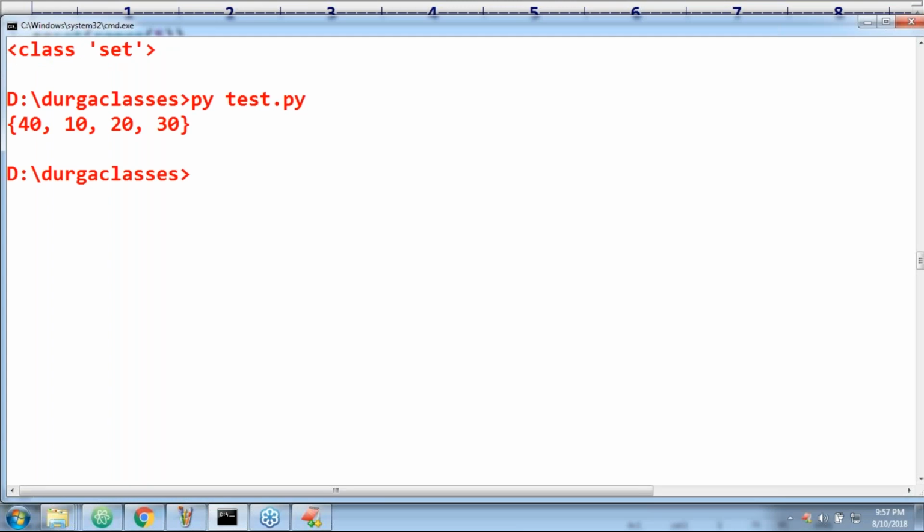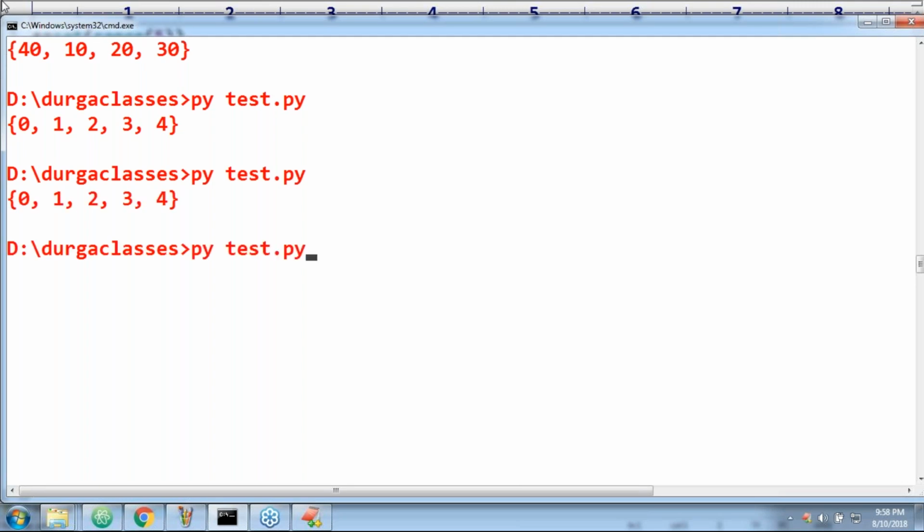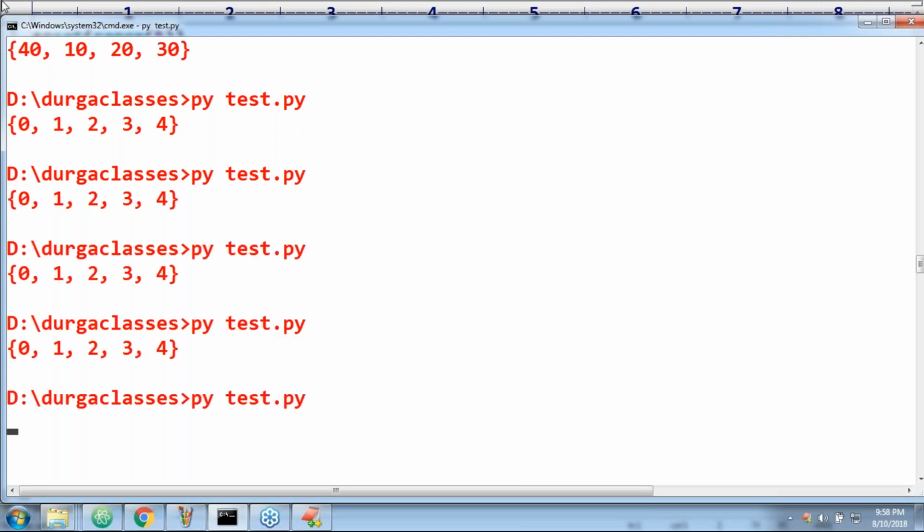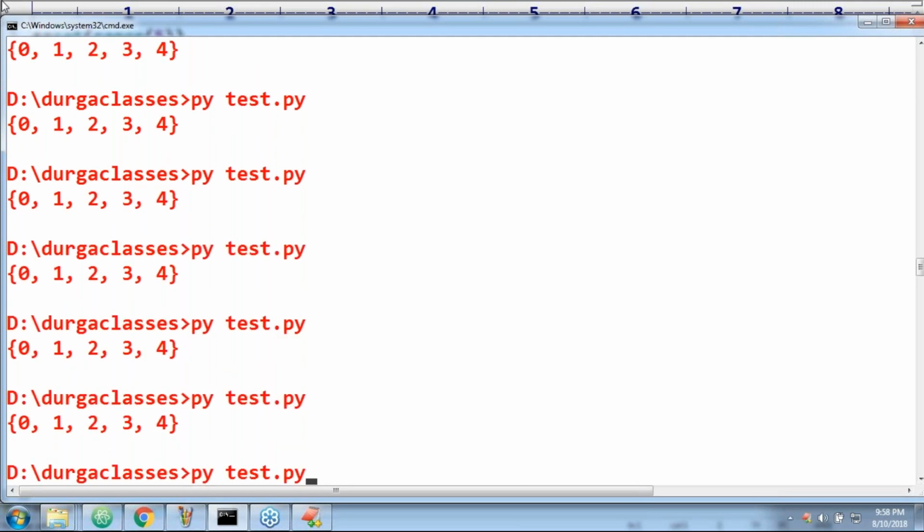Okay, like now 0 to 4, 0 1 2 3 4. Here maybe order, there is no guarantee for the order. Remember that, sir. There is no guarantee for the order. Internally, the order is going to be decided based on hash code. Once our elements' hash code is fixed, the same order we are going to get if you run multiple times. By default you are going to get the same order if you run multiple times, but which order internally, we can't tell the exact order, right?